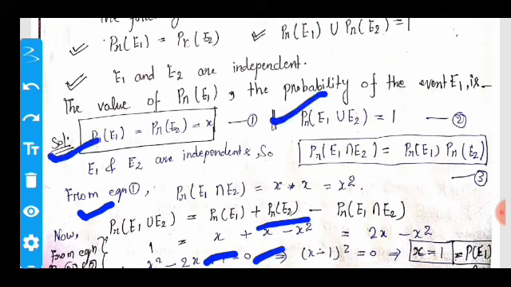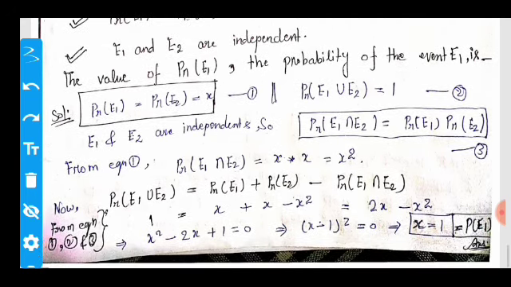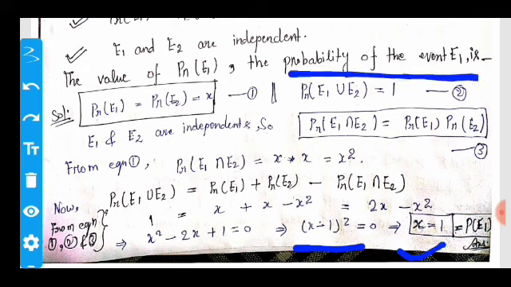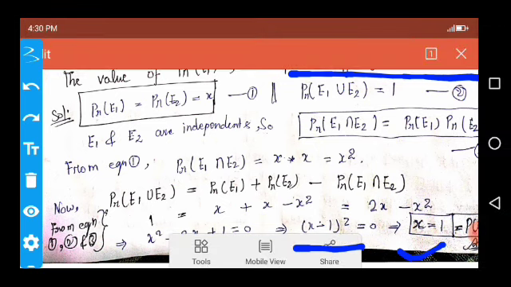From the first equation, the probability of E1 and E2 is equal to x squared. After solving this equation, we get (x minus 1) whole squared equal to 0. So we find that x is equal to 1. Then the probability of event E1 is equal to 1. This is the correct answer.